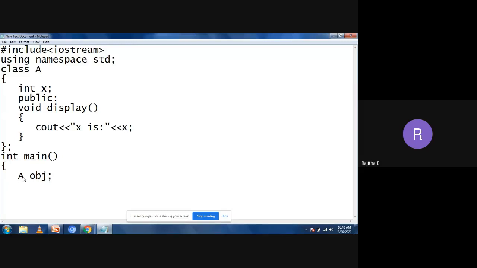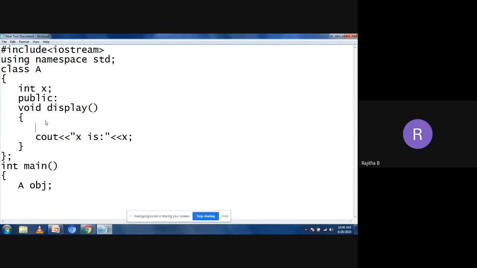Now I want to call the display function to print the value of x. Before that, I want to assign the value, because I have not assigned the x value until now. So x equal to 10. In the same function I'm assigning a value and printing it, assigning and displaying the value in the same function. Now I want to call the function: obj dot display. Now I'm taking return 0.